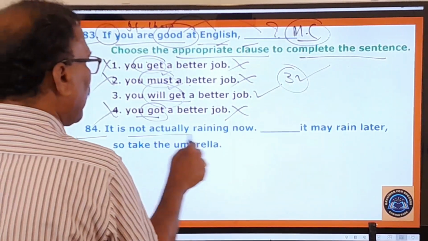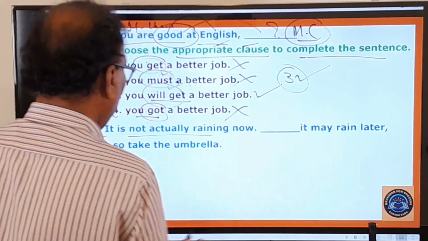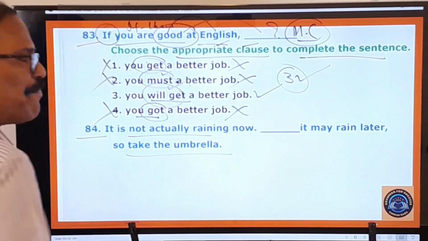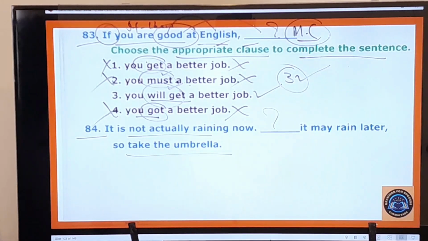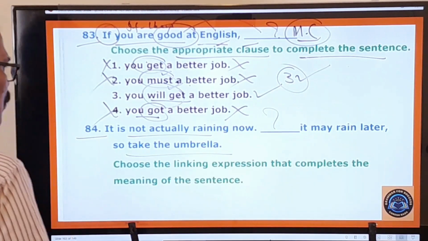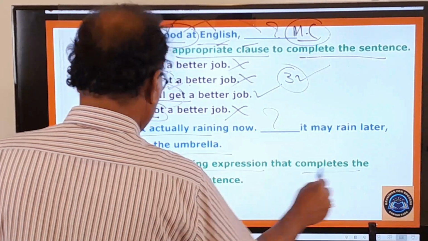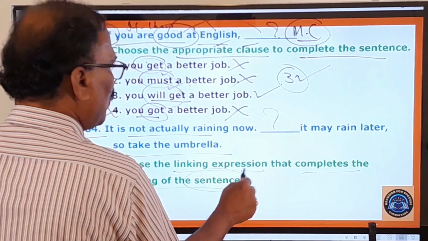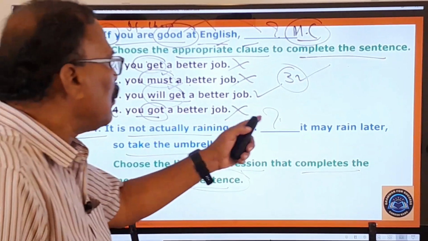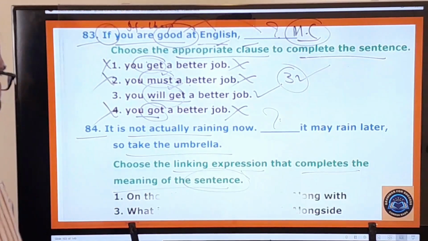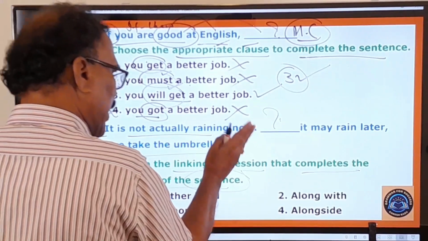84th one. It is not actually raining. Dash, it may rain later. So take the umbrella. Some blank is given here. And here what is the examiner asking you to do? Choose the linking expression that completes the meaning of the sentence. So what is the linker? Linking expression means linker. What is the linker to be used in this blank? Here you pay attention. It is not actually raining now.